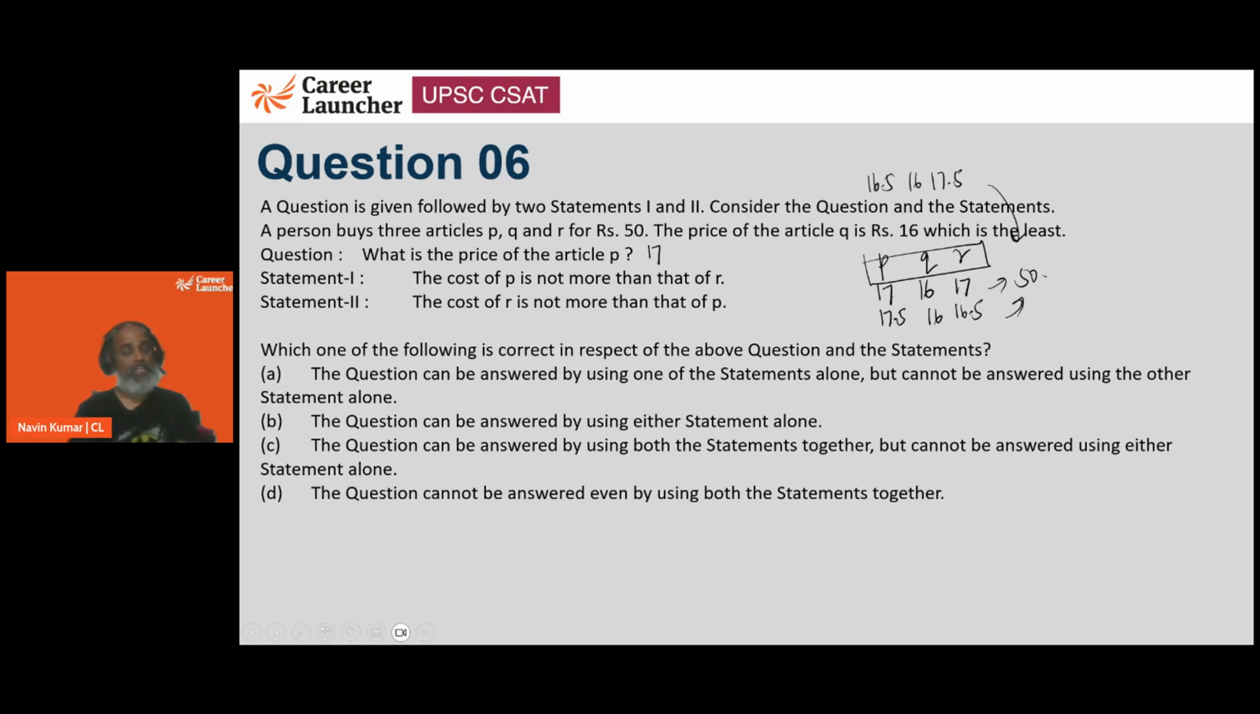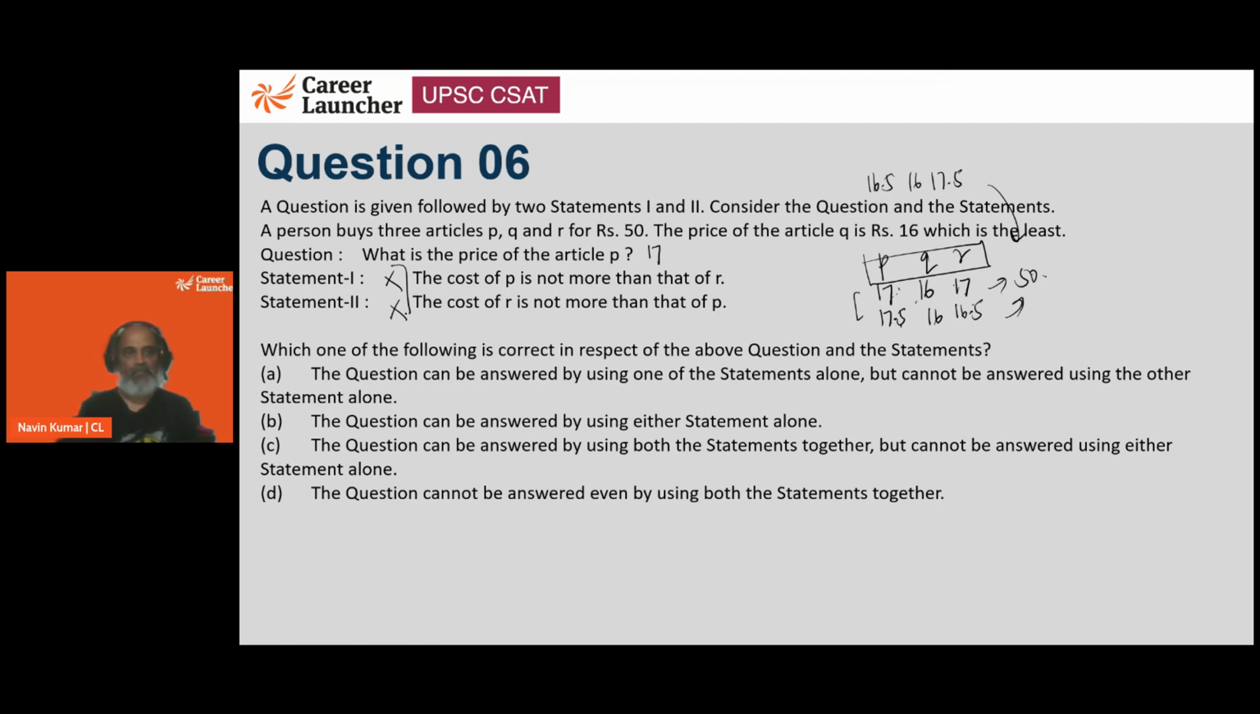So basically P can be greater than Q and P can be greater than R, or maybe R is the highest. Right? So using the first statement, the cost of P is not more than R. So it is greater or it may be equal. Still not sure. We won't be able to answer this. Second statement, the cost of R is not more than that of P. So either it is equal or it is less. So we won't be able to answer it using the second statement.